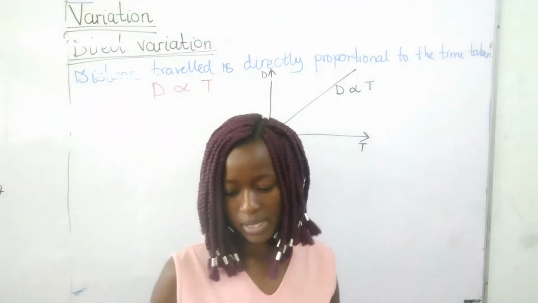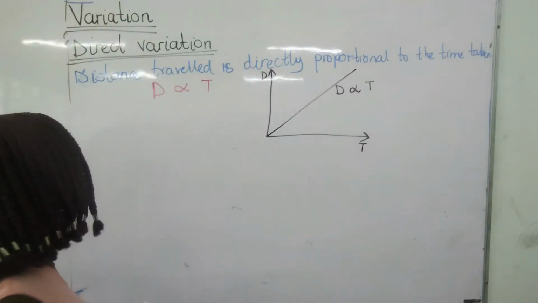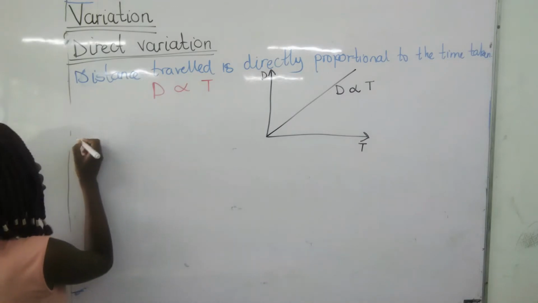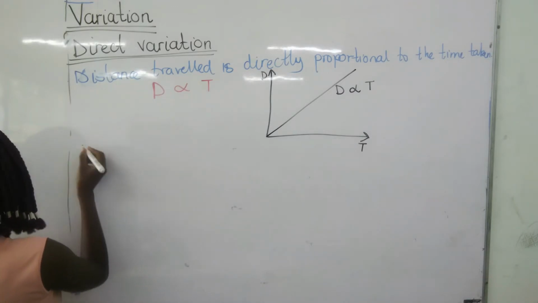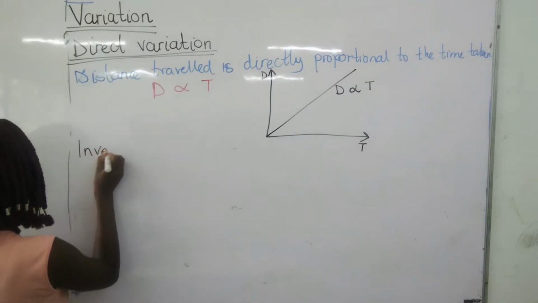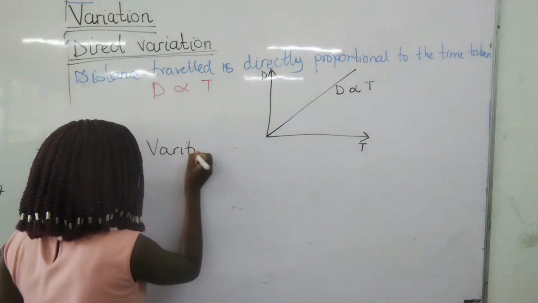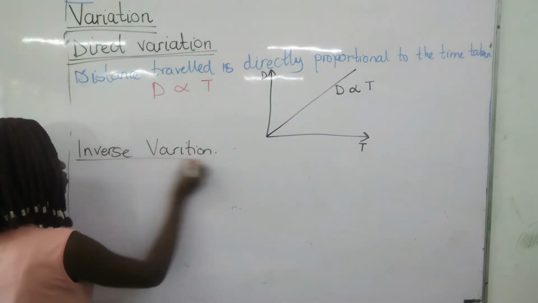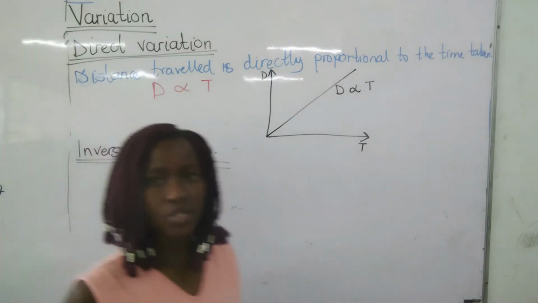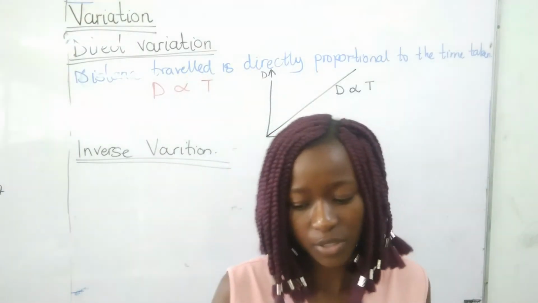Going to our second part, we are going to talk about inverse variation. What are we saying on inverse variation?